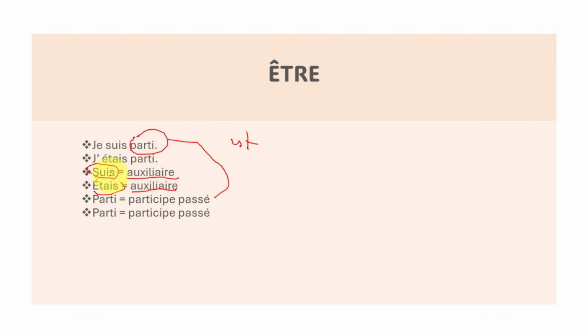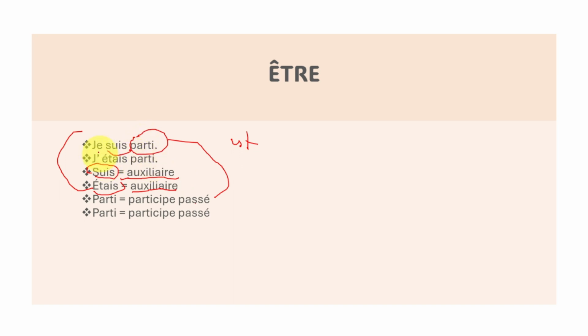Okay? And then, auxiliaire, this one is "go", yeah, this one equals auxiliaire. Okay? And then this one equals participe. So we have two parts.